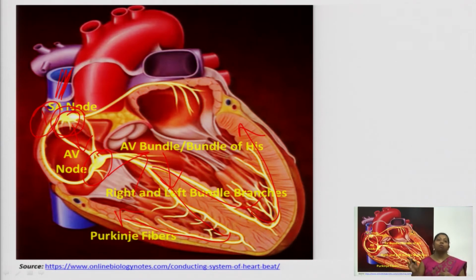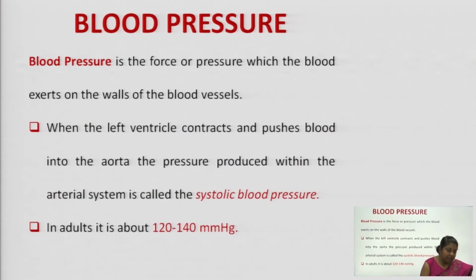So, this is how the conduction of your action potential takes place. There are 5 steps: SA node, AV bundle, right and left bundle branches, and at the end Purkinje fibers. As soon as your electrical potential reaches from the SA node to your Purkinje fibers, it makes a complete cycle and makes your heart beat once. Fine. So, that is how the action potential moves in your heart.